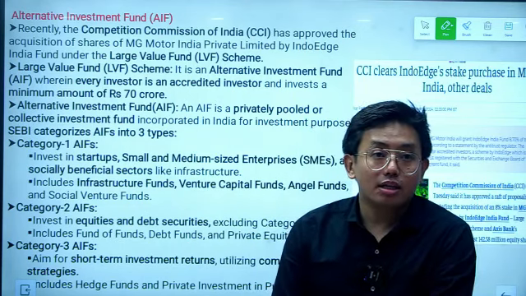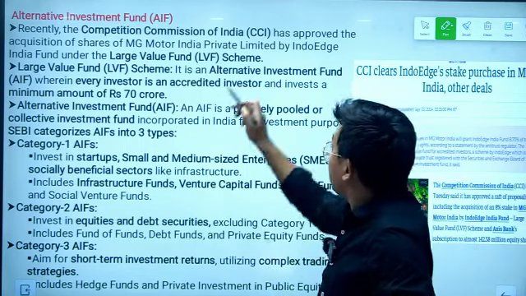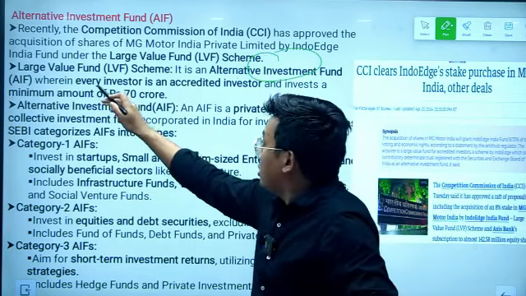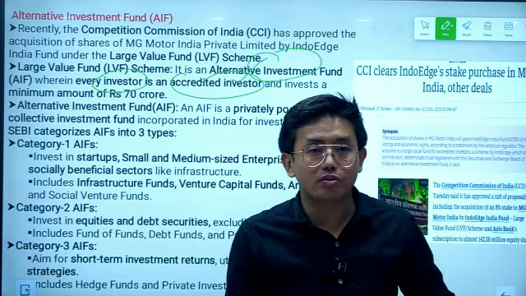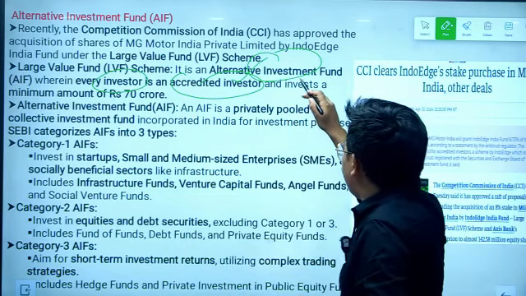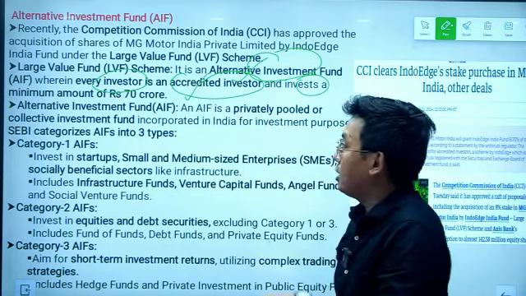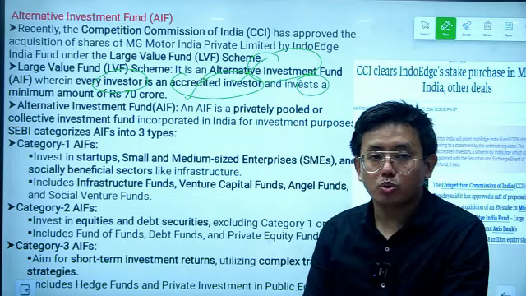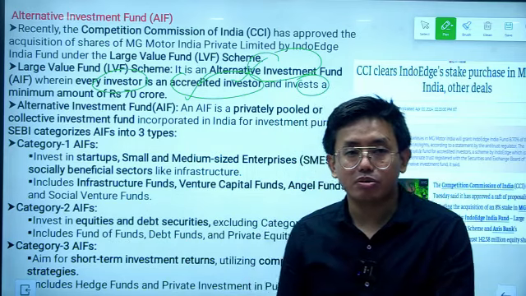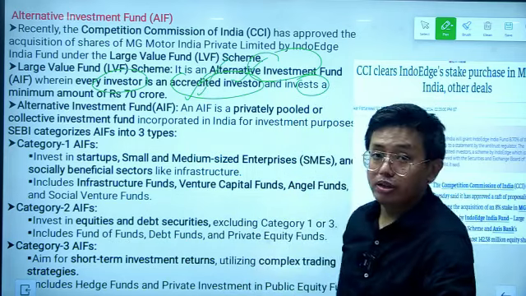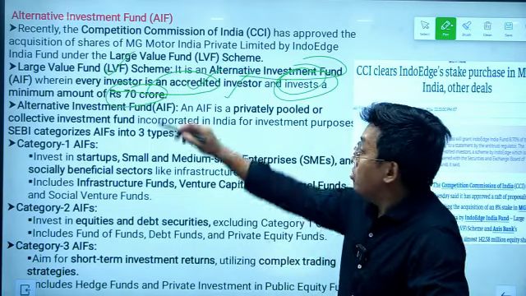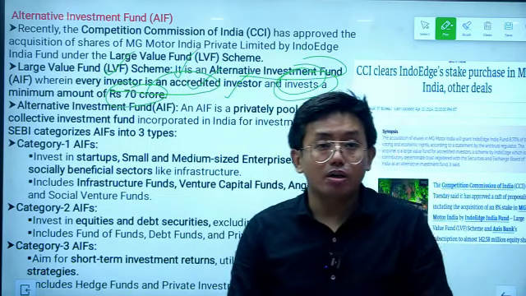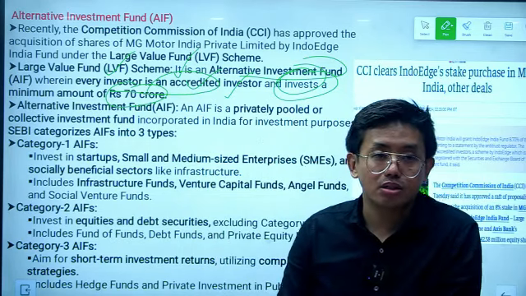So far as the Large Value Fund is concerned, it is an alternative investment fund, and in this fund every investor is an accredited investor. The minimum amount of investment to be made in the large value fund is 70 crore. Every investor must invest 70 crore to be part of it. For this reason this type of fund is called the large value fund, because the minimum amount invested by the investors is 70 crore.